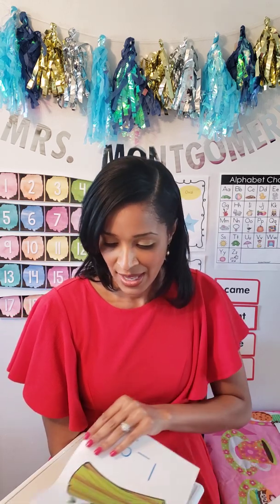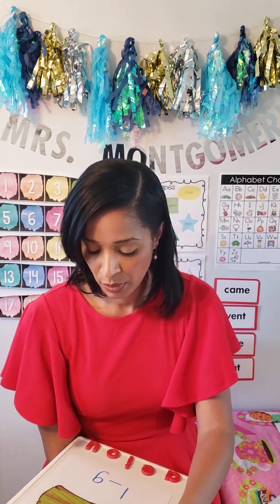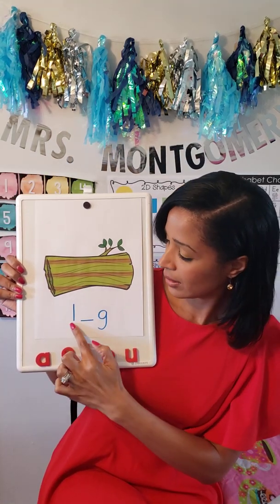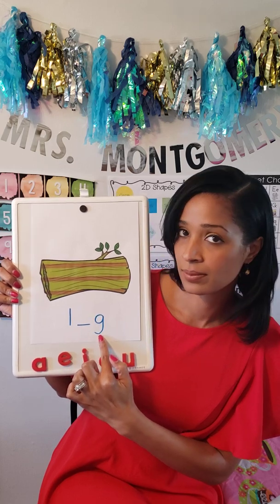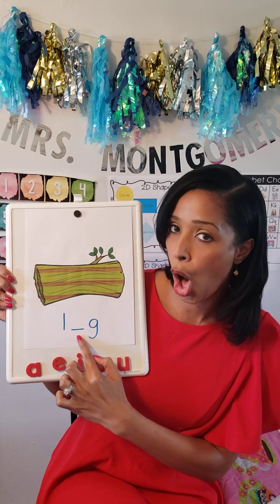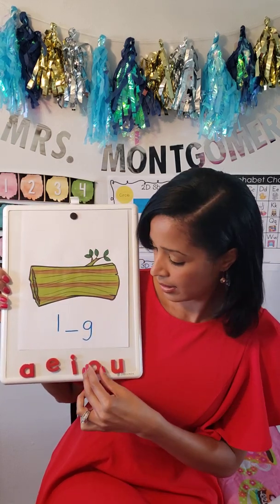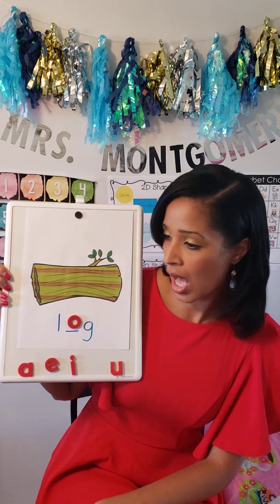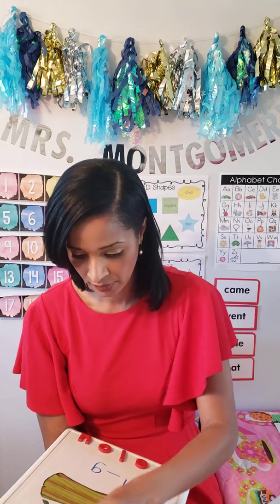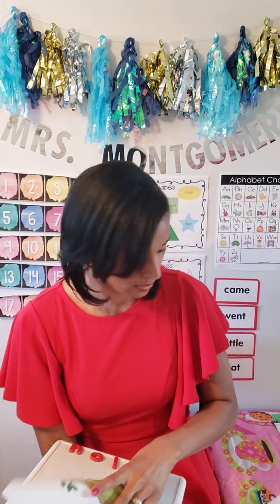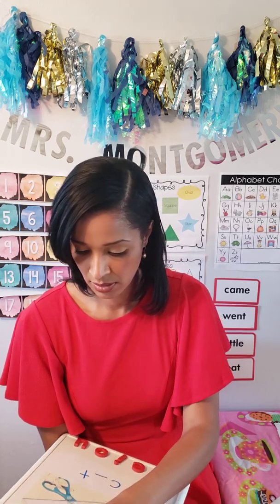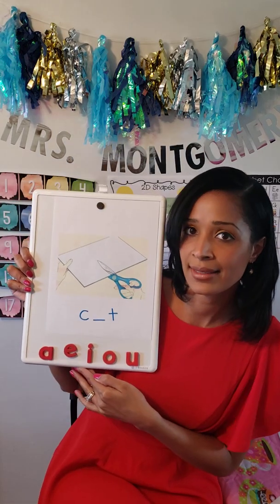My printer is running out of ink, so some of the pictures didn't print so well, so bear with me. Here we go. This is a log. L, A, G. A. The missing sound is A. O makes A. L, A, G. Log. Moving along. There we go. Cut.